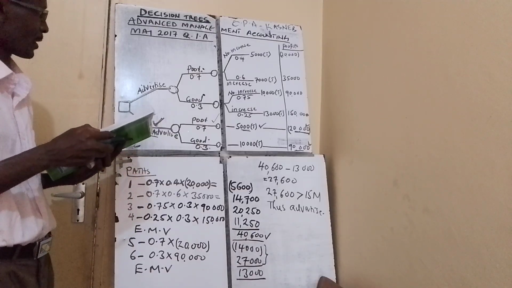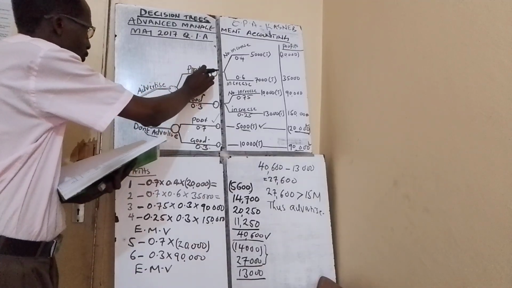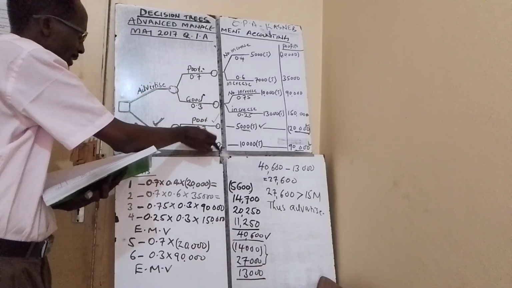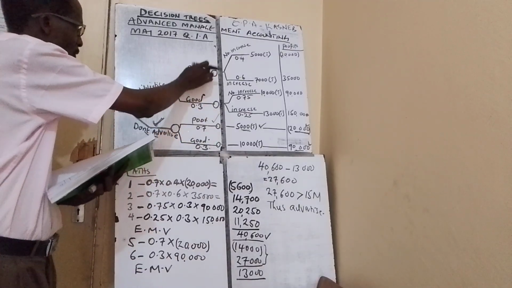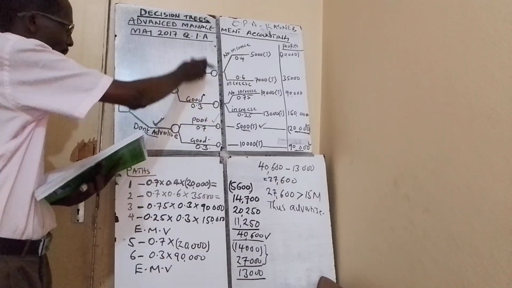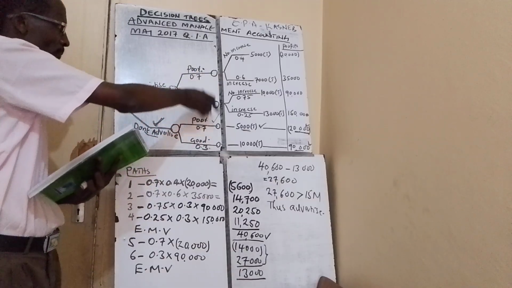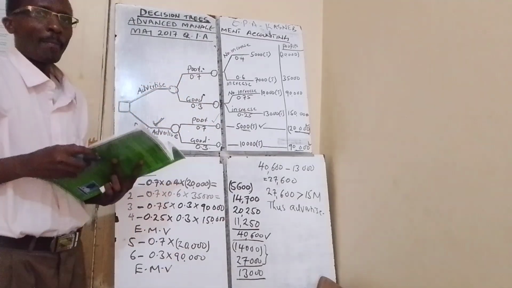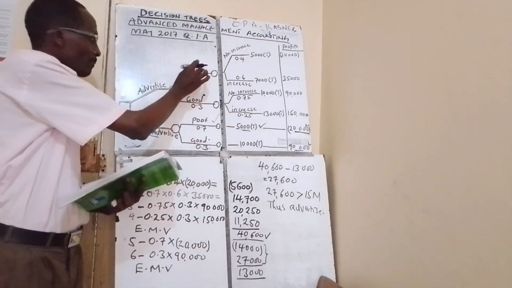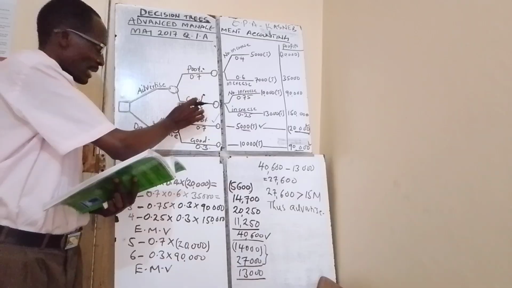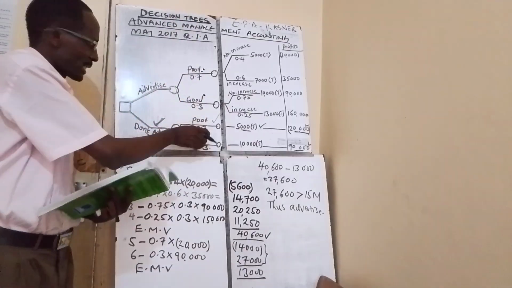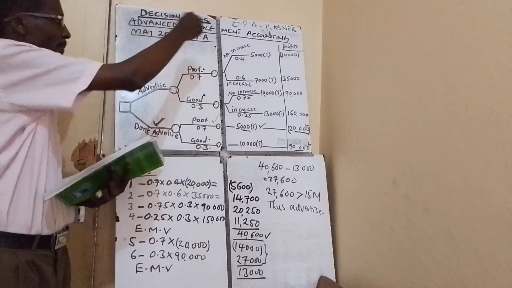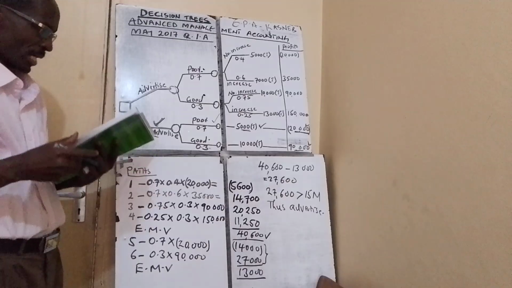Remember here already you have 0.7 and 0.3 as they appear here, so the 60% is not appearing here. These are for the weather conditions. The weather can either be poor or good. We said the probability of the weather being poor is 0.7 and that of being good is 0.3. The same here. So that 60% is going to the next part.